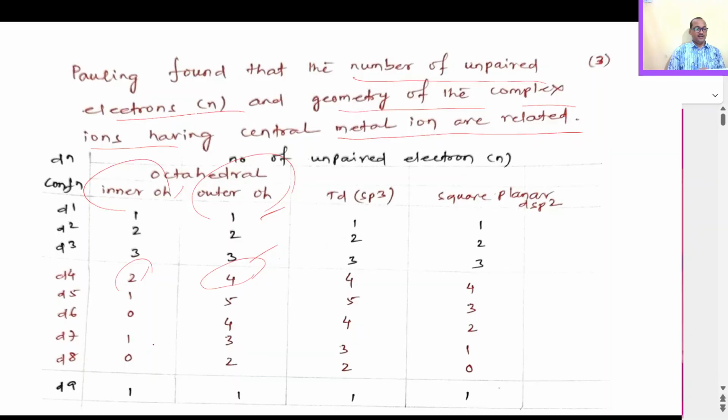Similarly, for d8, inner octahedral is 0, and for outer octahedral it is 2. In the tetrahedral case, for d1 it is 1, for d5 it is 5, and for d8 the number of unpaired electrons is 2. For square planar complexes, for a d1 complex the number of unpaired electrons is 1, for a d3 complex it is 3, and for the d8 case it is 0.